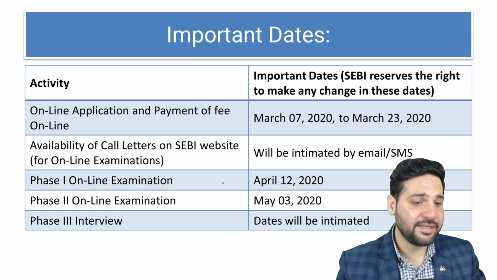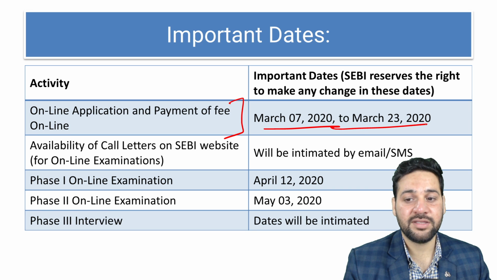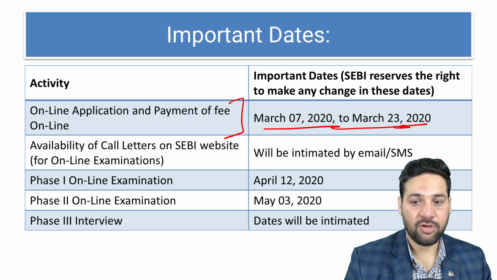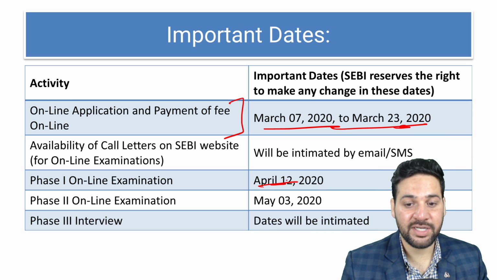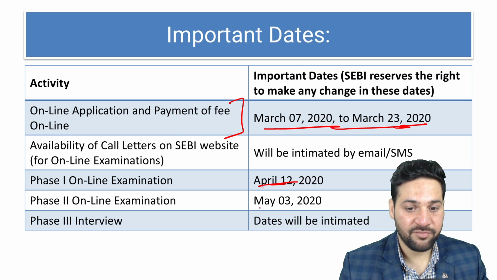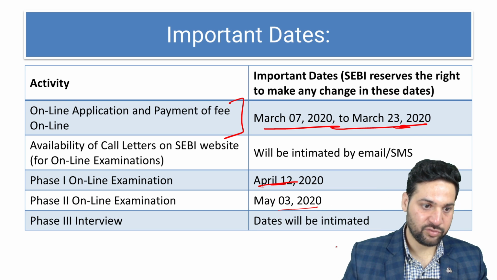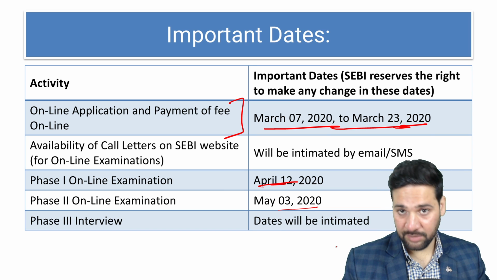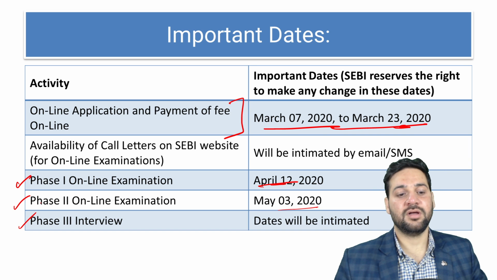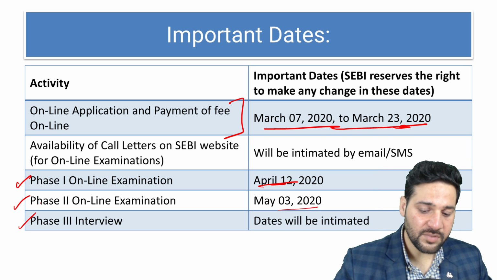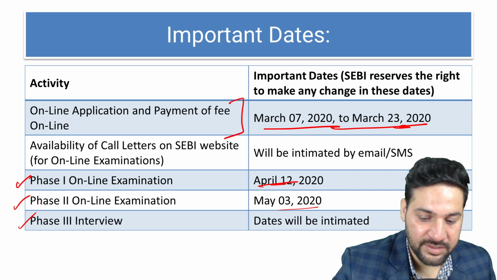The important dates: online application and payment of fee is from 7th of March to 23rd of March. Call letters would be available a week before the exam. Phase 1 exam is going to be held on 12th of April, and phase 2 exam on 3rd of May, and then there will be an interview. So the selection process has three steps: phase 1, phase 2 and then phase 3.